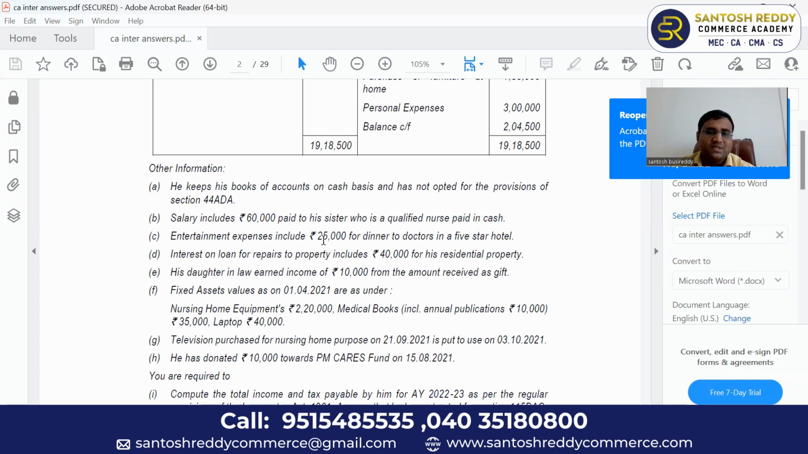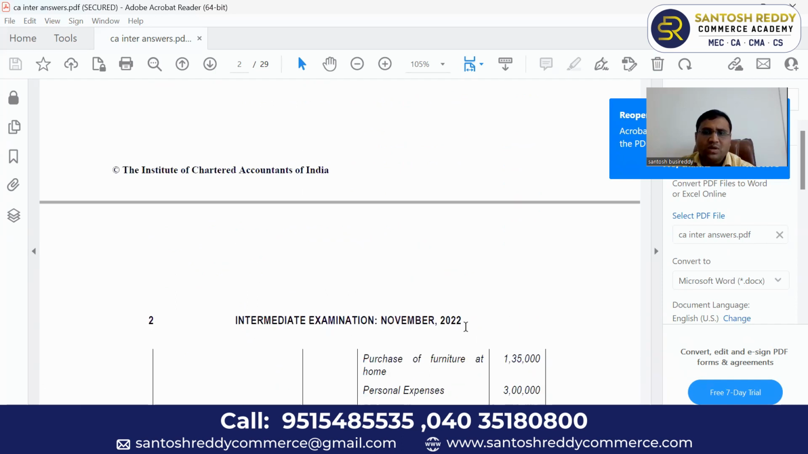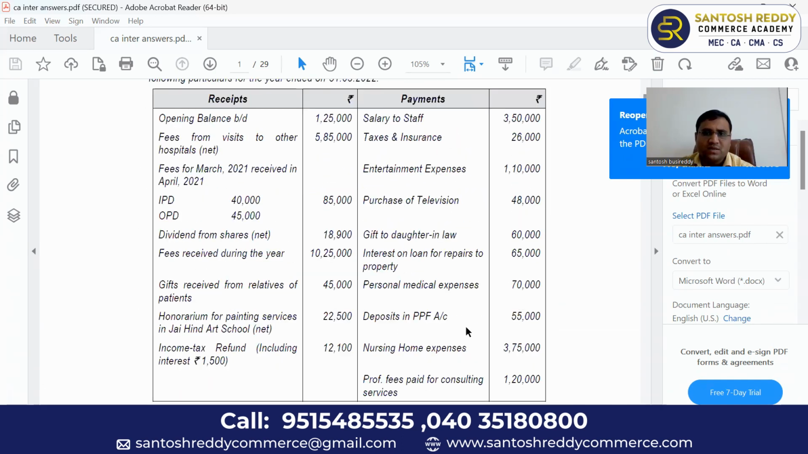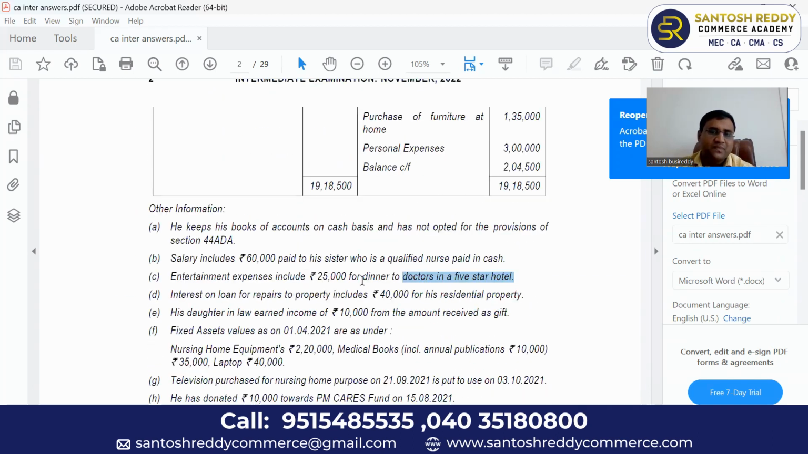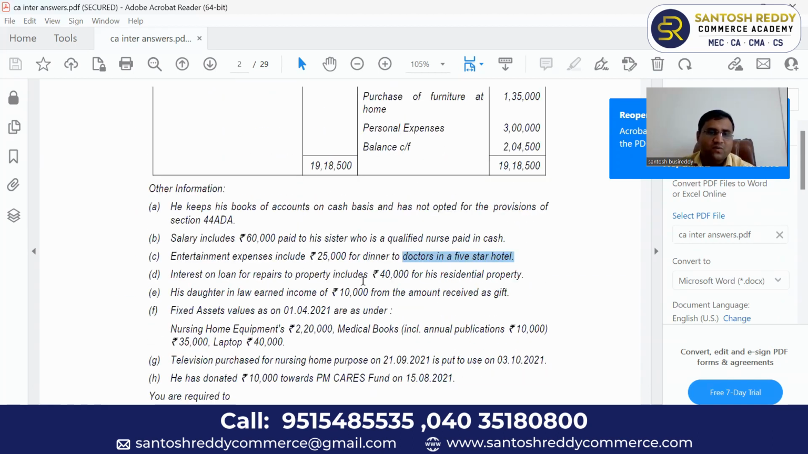Next, entertainment expenses include 25,000 for dinner to doctors in a 5-star hotel. Okay, no problem. For doctors, he had given some refreshment, 25,000. You can allow it. What is the total entertainment expenses in the above case? In the payment side, 1,10,000. Out of that, we can allow 25,000 as a business expenditure. The remaining 85,000 will not be allowed.